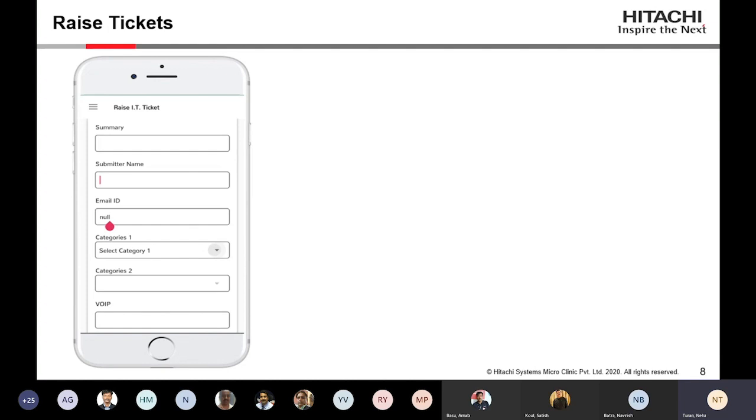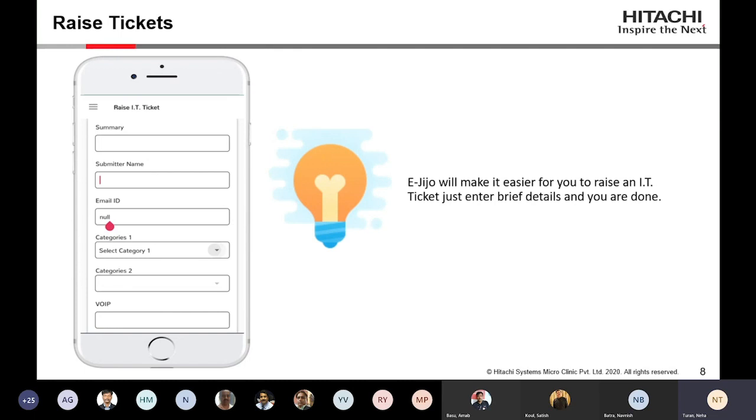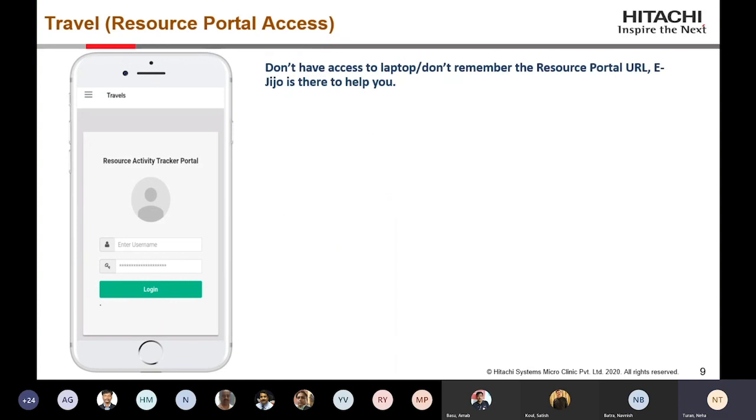So we have sorted it out into a few details: you can enter your submitter email ID, and your name will directly come up from the application. You just have to fill in the summary, category, and what is your VoIP and description. So you are done. Your ticket will get raised on the service desk, and our IT support can look into it. So eGijo is helping to make it easier for you to raise an IT ticket. So you have to enter few details.